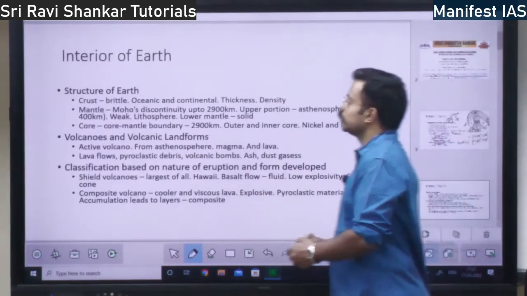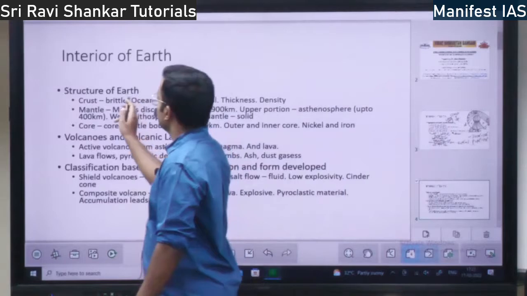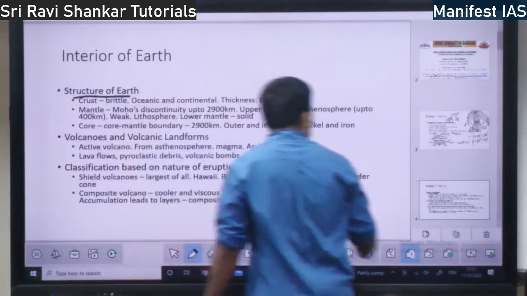Next you have structure of the earth. So structure of the earth, I will show you the diagram first.